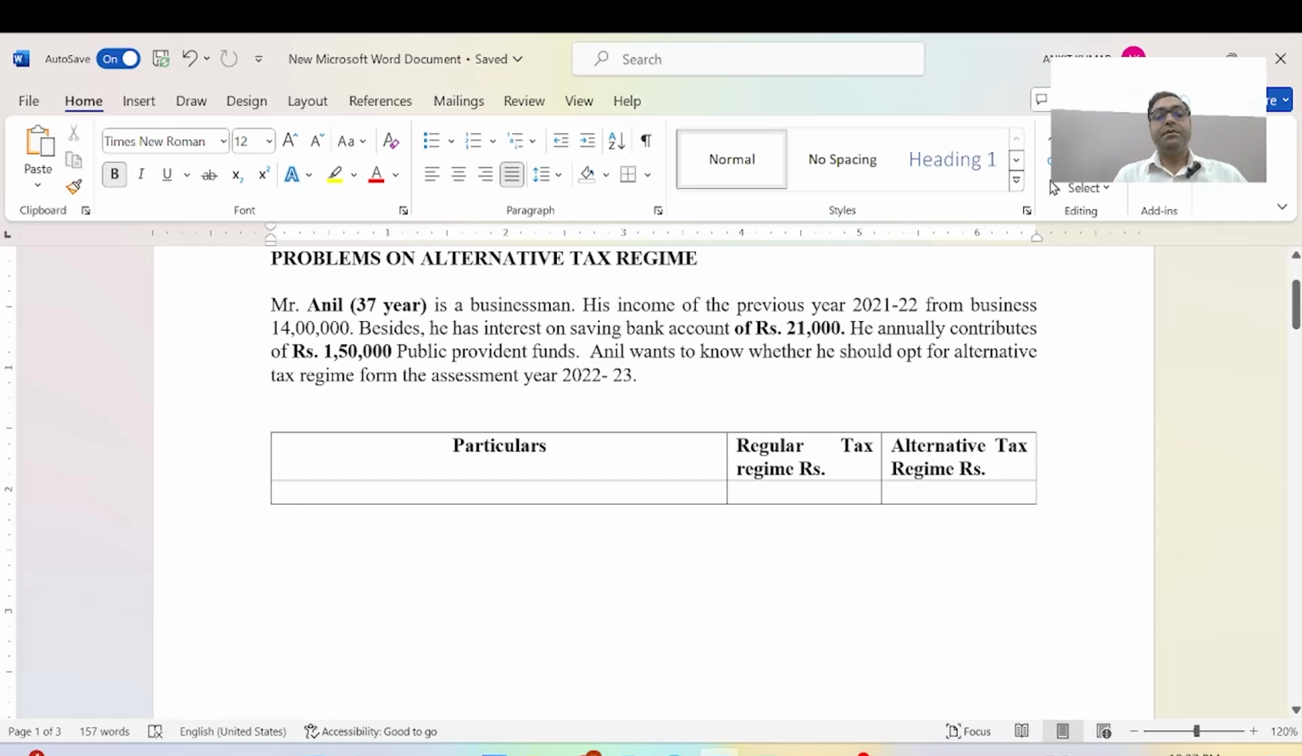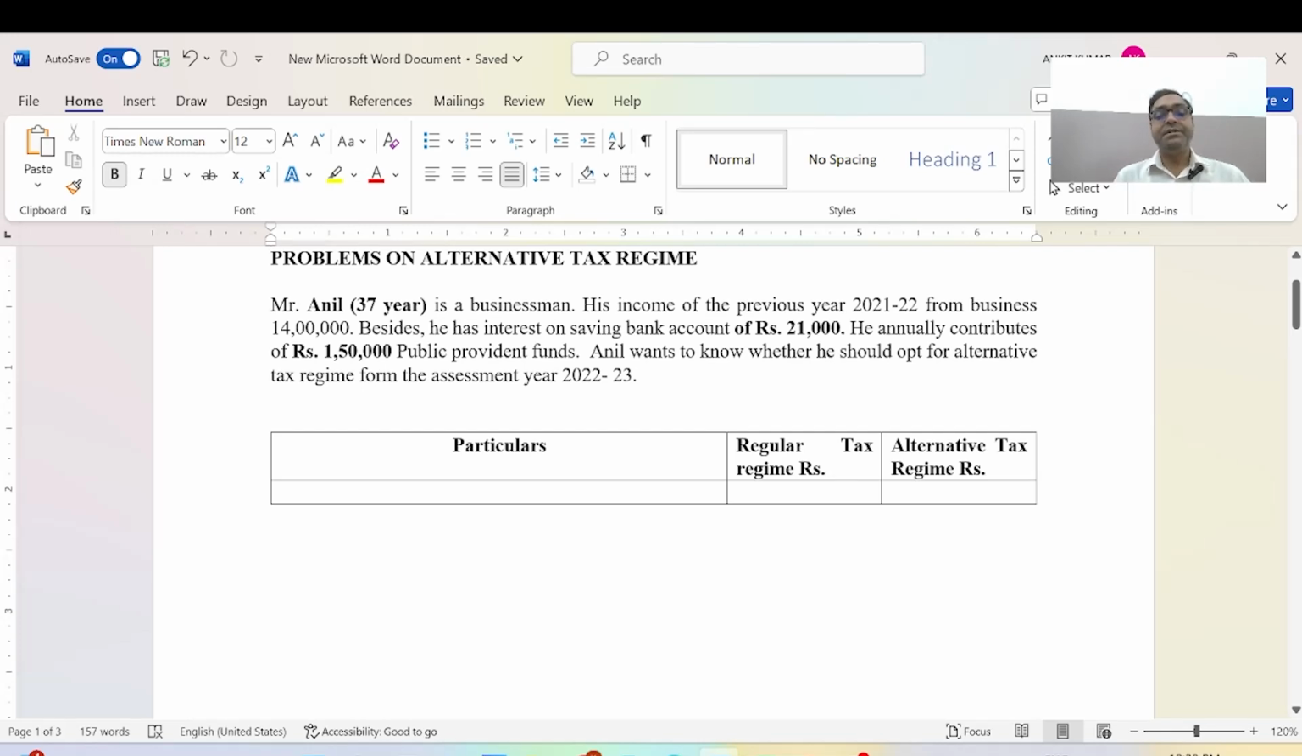The question is Mr. Anil. He is a 37 year old businessman. His income of the previous year 2021-22 from business is 14 lakh rupees. Besides, he has interest on saving bank account of 21,000 rupees. He annually contributes 1,50,000 rupees in a PPF account. Anil wants to know whether he should opt for the alternative tax regime from the assessment year 2022-23.